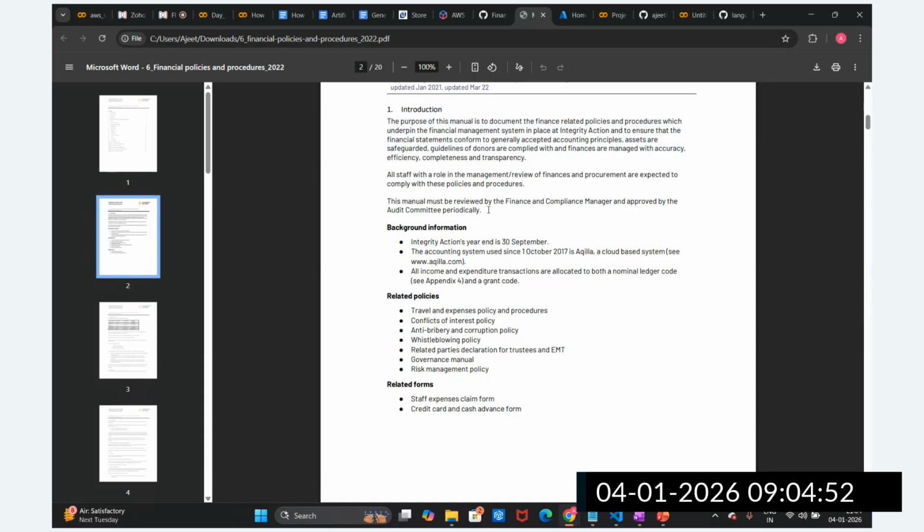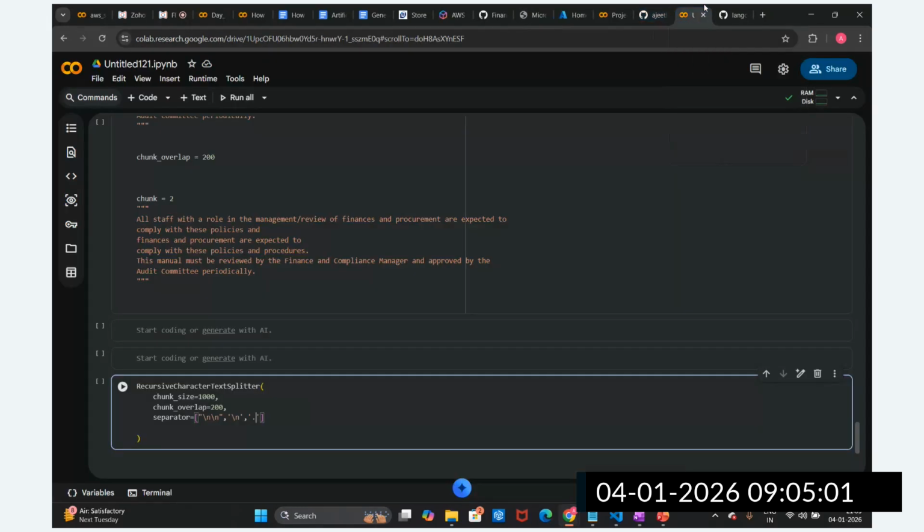The dot means this one. A complete sentence will be captured with the full stop. This is how we are going to recursively split this document. First is the paragraph, next is the group of sentences, and then the third option is only one sentence, with the full stop.